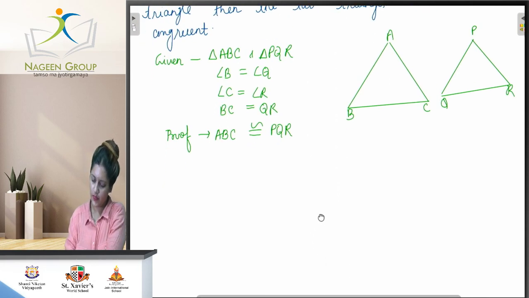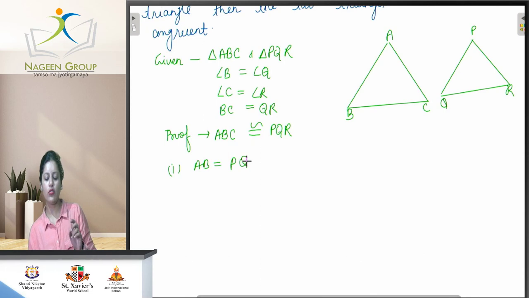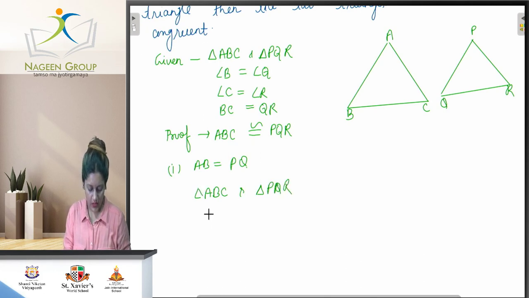Let's take first that AB equals PQ. If AB equals PQ, then in triangles ABC and PQR we have AB equal to PQ, angle B equal to angle Q, and BC equal to QR.